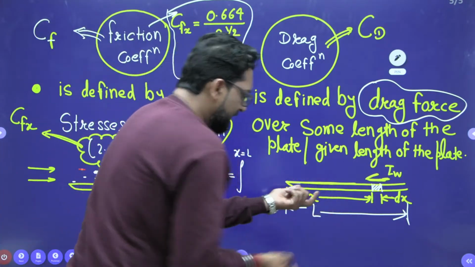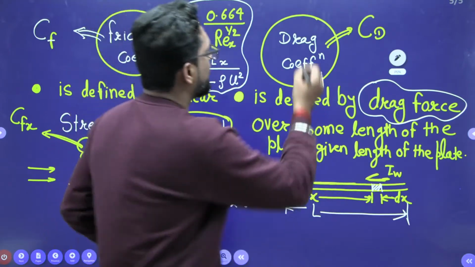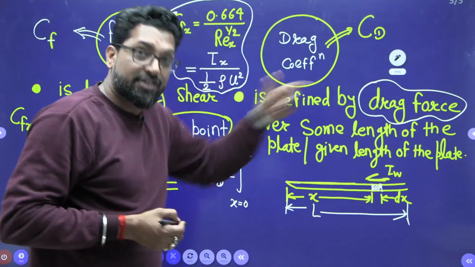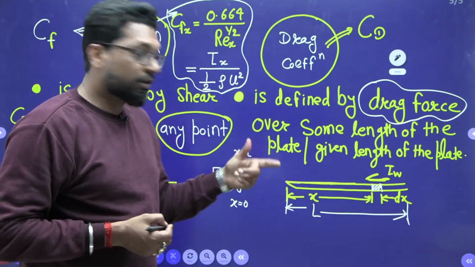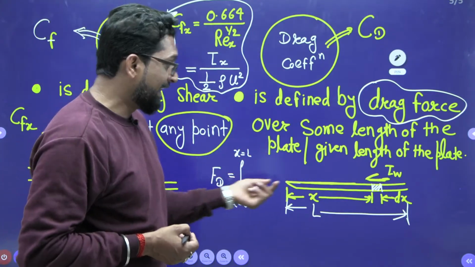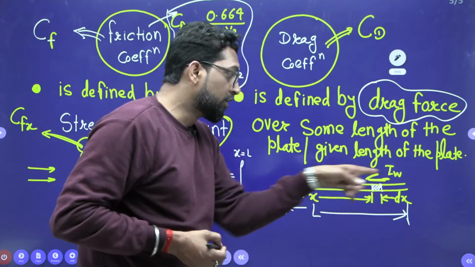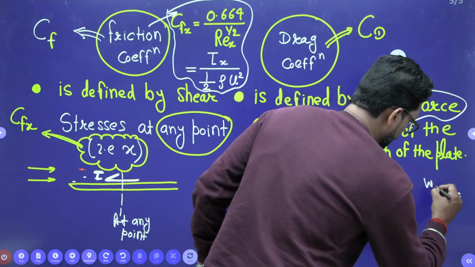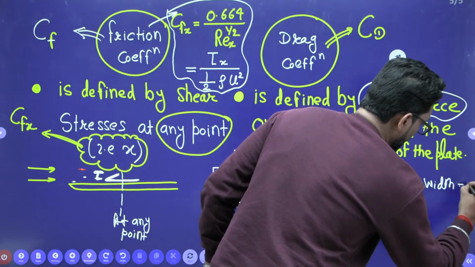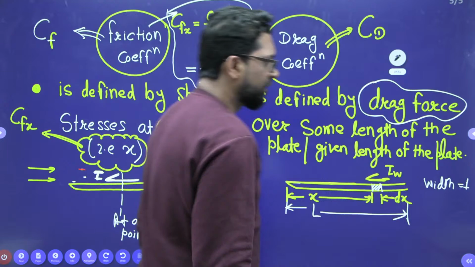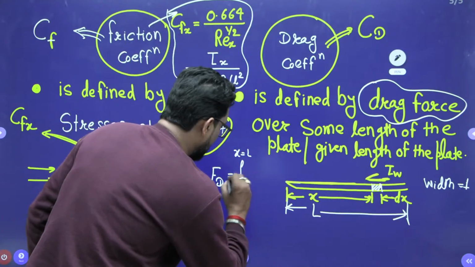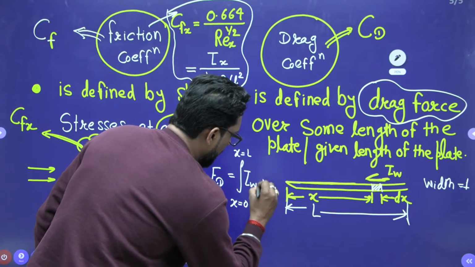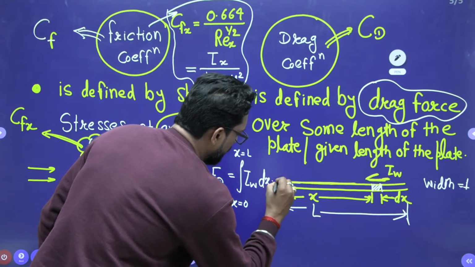See, this is force. What is the stress? Stress is force upon area. So what is the force? Force is stress into area. What is the area of this element? dx into unit width, if we take width as unit. So this F_D is equal to tau at wall into dx into 1.